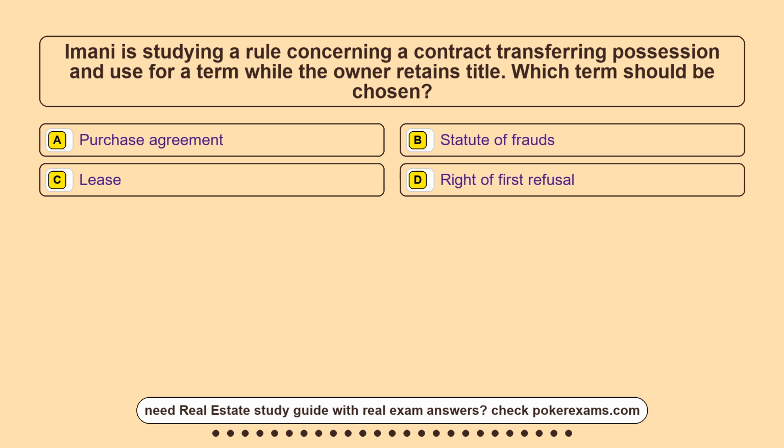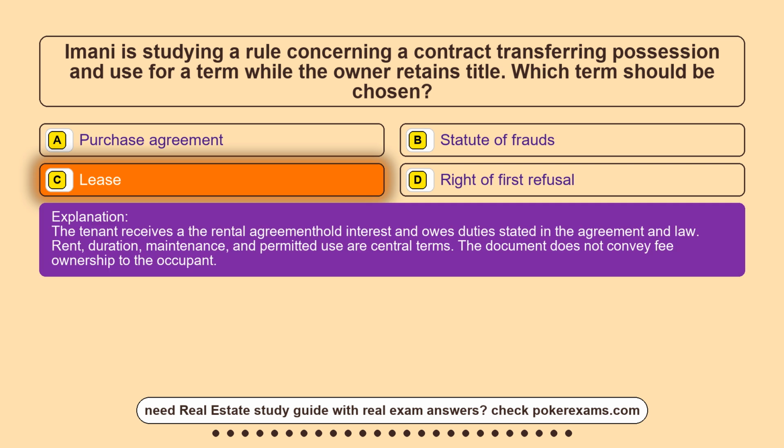Question 25. Imani is studying a rule concerning a contract transferring possession and use for a term while the owner retains title. Which term should be chosen? Option A, purchase agreement. Option B, statute of frauds. Option C, lease. Option D, right of first refusal. The correct answer is option C, lease.